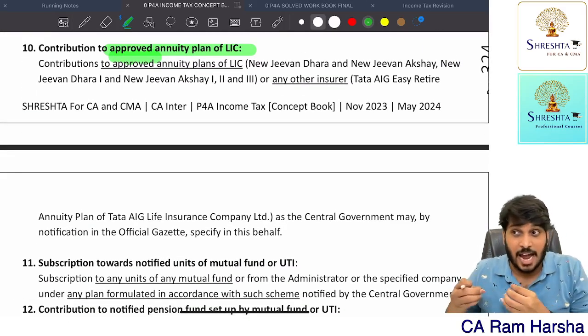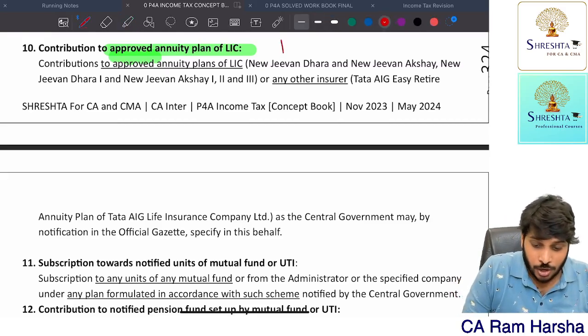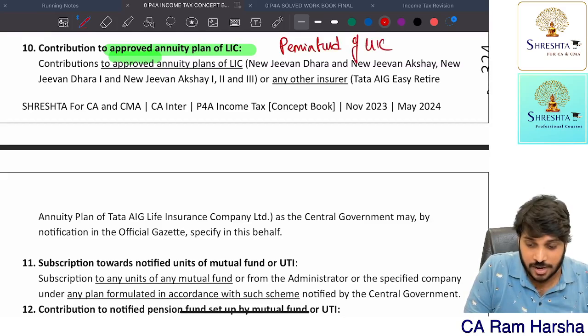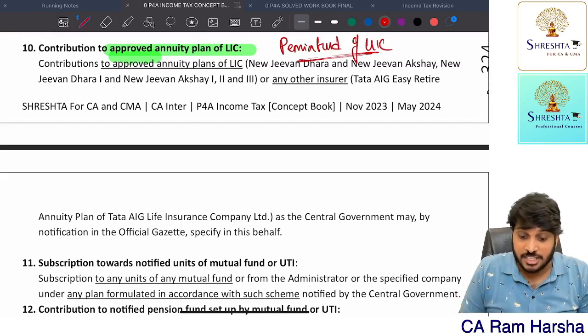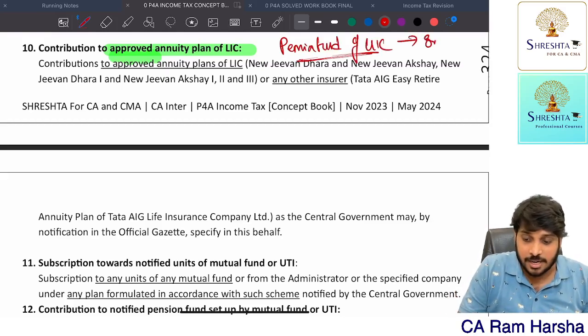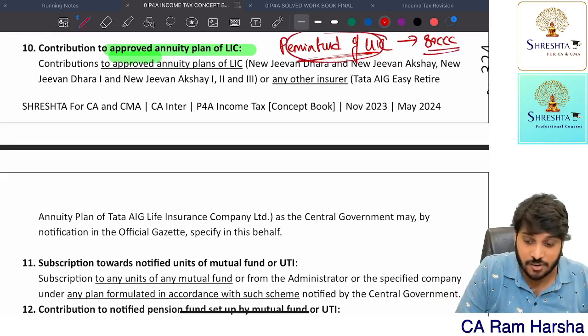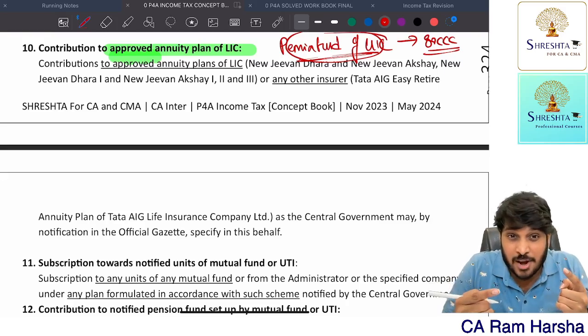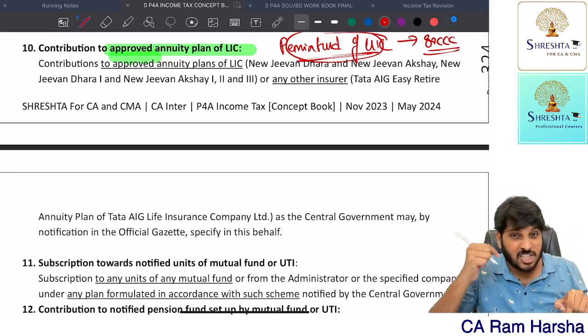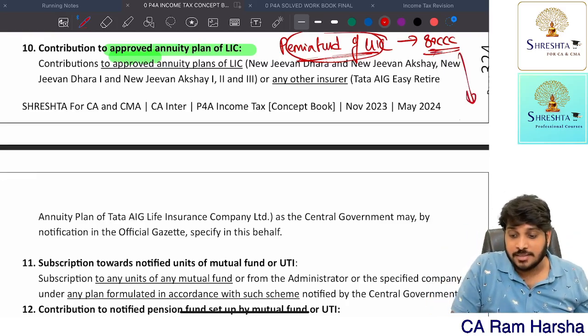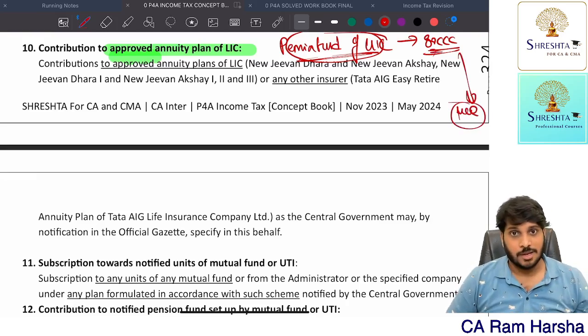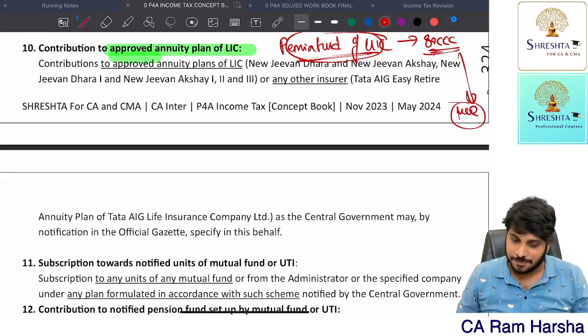If you are purchasing an annuity plan of LIC, suppose you are purchasing a pension fund, you are contributing to the pension fund of LIC. Pension fund of LIC is not covered under ATC. It is covered under 80CCC. There is a section called 80CCC which talks about pension fund of LIC. Suppose it is an annuity plan of LIC, ATC. Pension fund of LIC, 80CCC. This can be tested as an MCQ, so you need to observe these points.